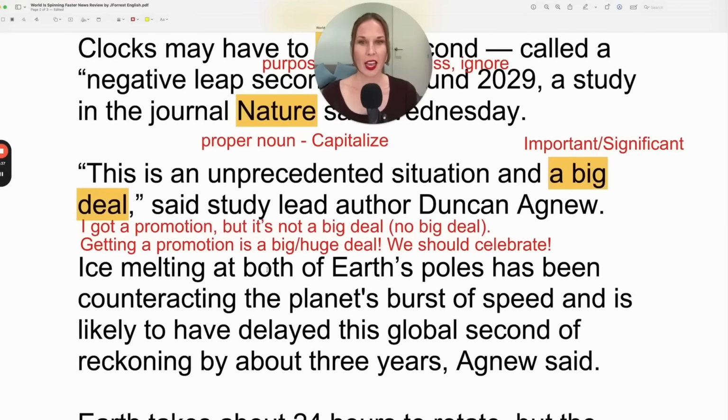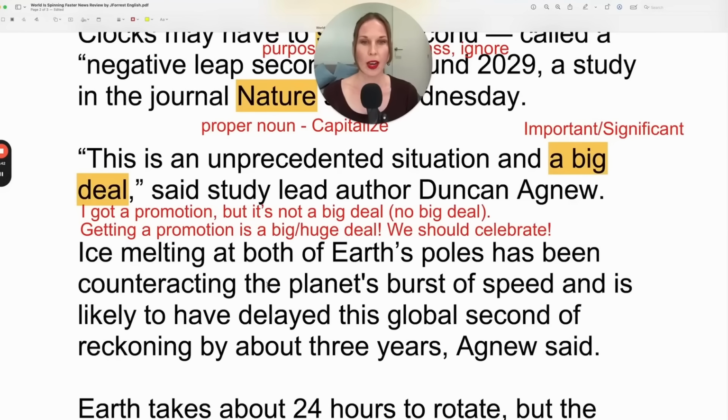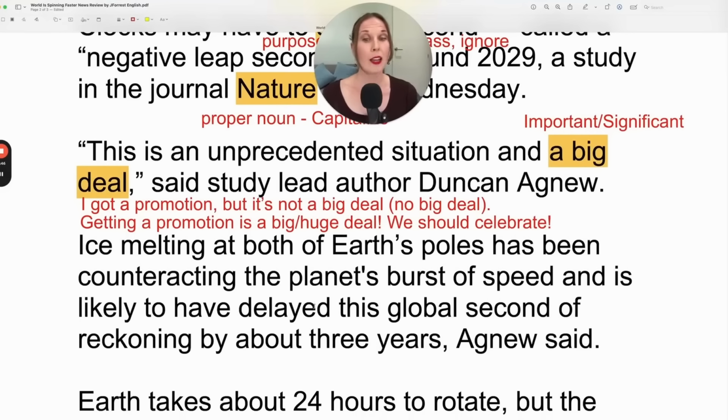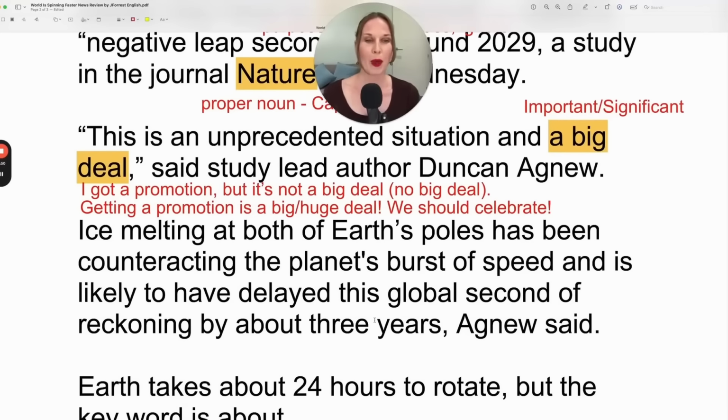Ice melting at both of Earth's poles has been counteracting the planet's burst of speed and is likely to have delayed this global second of reckoning by about 3 years, Agnew said. So let's take a look at this sentence, because we have Earth's poles, which would be they. It's plural. There's more than one, so it's they.